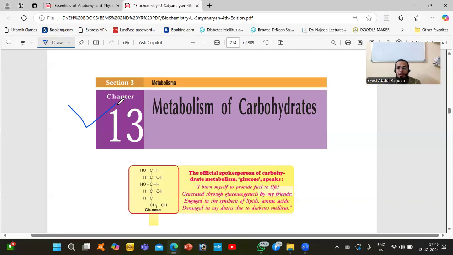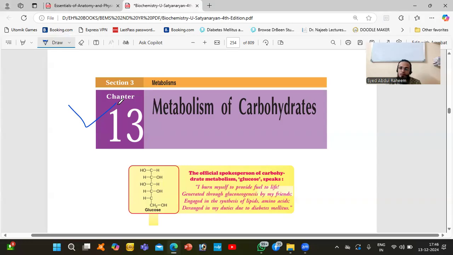So a cell cannot take large molecular size nutrients. They need to be broken down into simple molecules. This whole process is done by the liver. But other than that, the stomach has its function, digestion. Absorption will happen in the small intestine. Then only will the liver do its work.